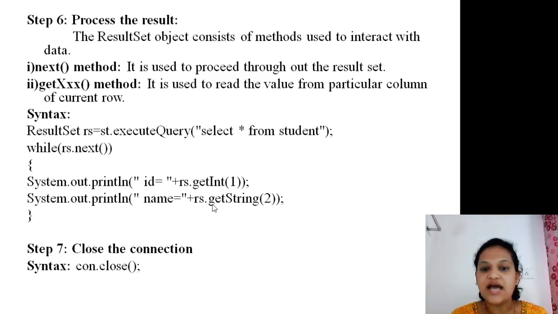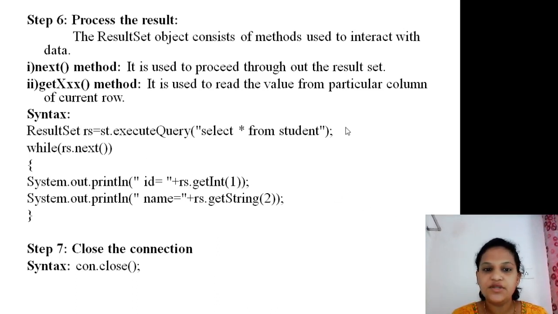So plus rs.getString, because I have declared name as a string. Here ID is declared as a number, so I have used getInt. If I had taken ID as a varchar, then you would write rs.getString.